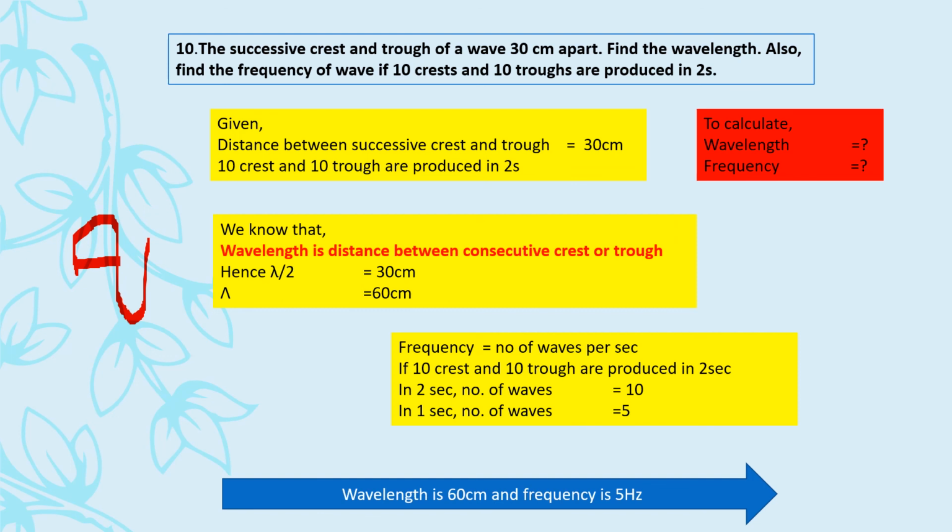One more thing. I'm really sorry. This is in centimeter, right? Always you have to answer in SI unit. So ये मीटर में है, यहाँ पे I have not converted. That's a mistake. You should convert it. 60 by 100. That is going to be 0.6 meters. So you have to write your answers in SI unit. It will be 0.6 meters.